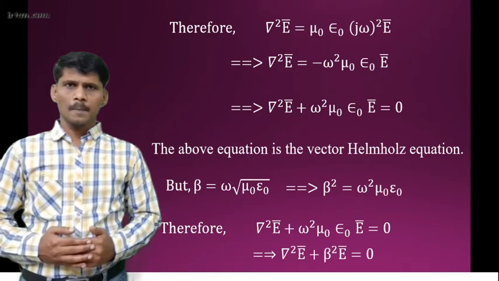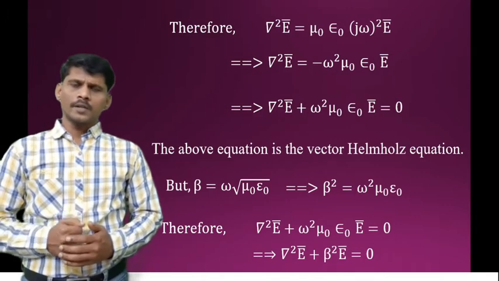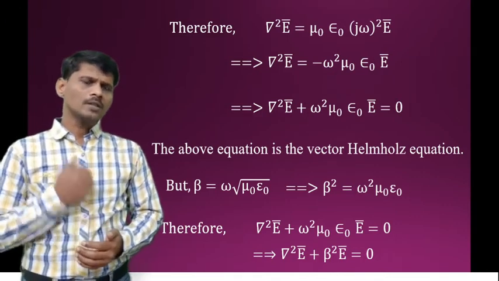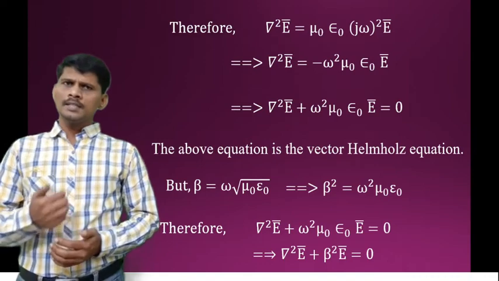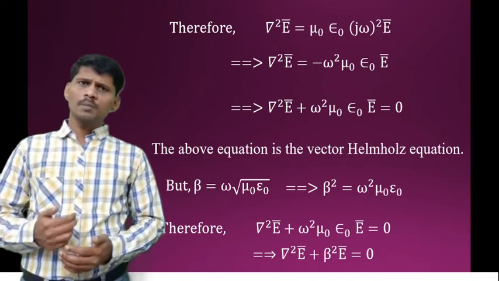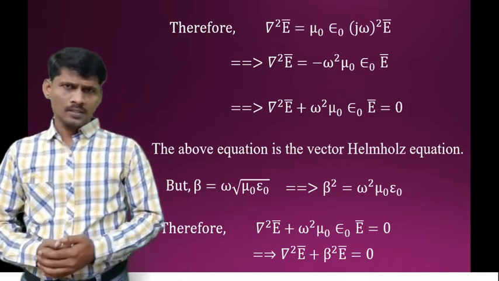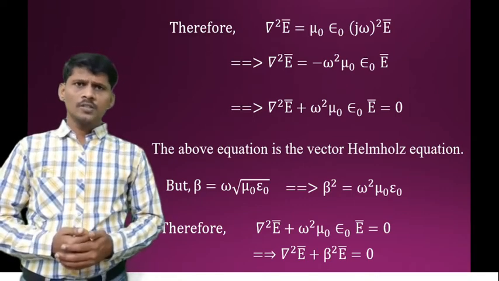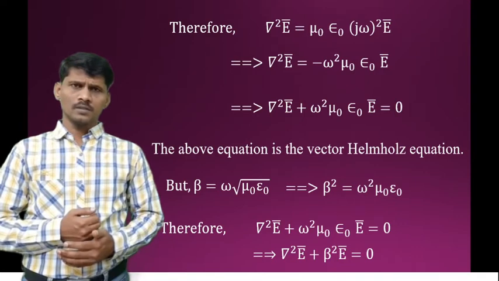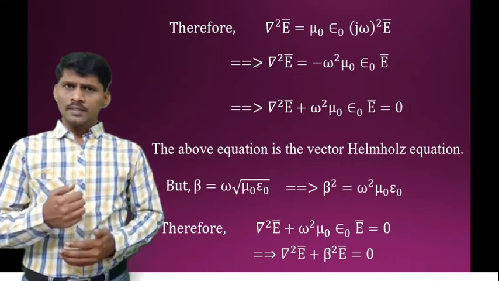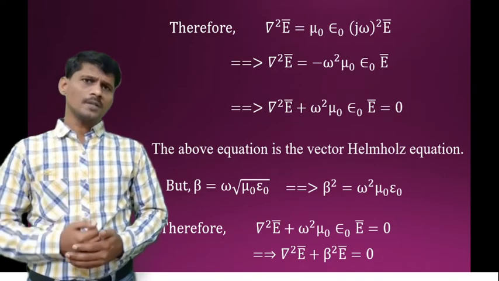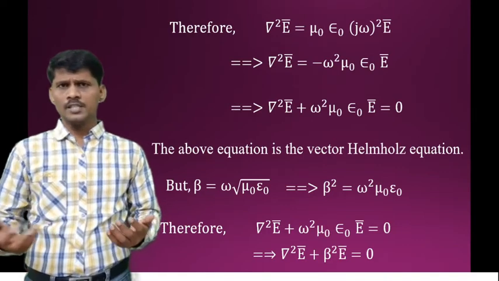Okay. What is E bar? Vector form of the electric field intensity. What is the vector form of the electric field intensity? Ex Ax bar plus Ey Ay bar plus Ez Az bar. For uniform plane wave propagating in the z direction, along that direction there is no Ez component. Only Ex and Ey components are present. Ez is equal to 0.